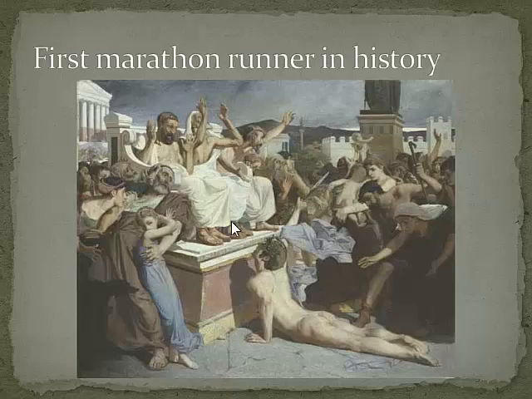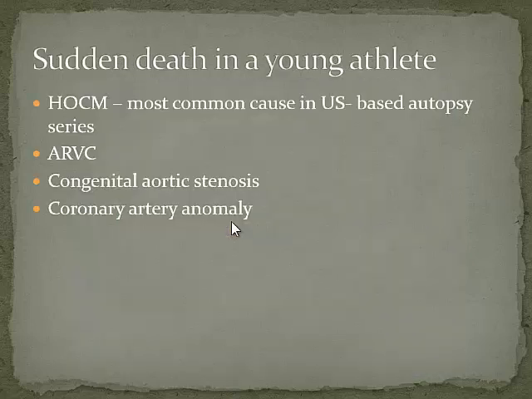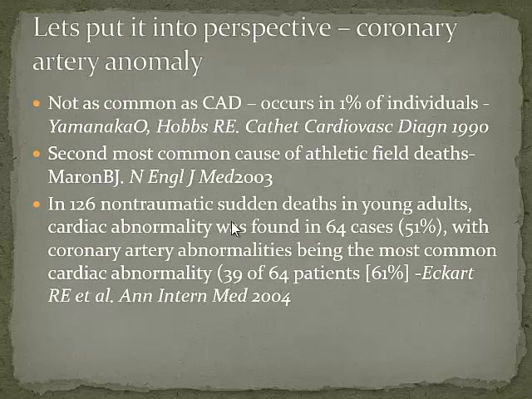in athletes. And the different causes of death that we talk about, and these are like structural causes of death in young athletes. The common causes that we talk about are things like hypertrophic cardiomyopathy, arrhythmogenic right ventricular dysplasias, congenital aortic stenosis, and coronary artery anomalies. And this is a very busy slide. I don't want you to concentrate on it, but the perspective is that coronary artery anomalies accounts for just 1%